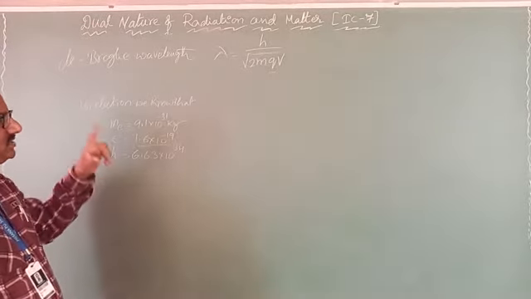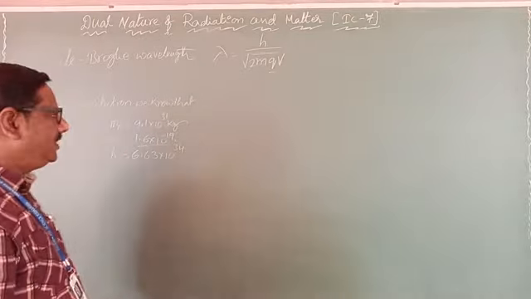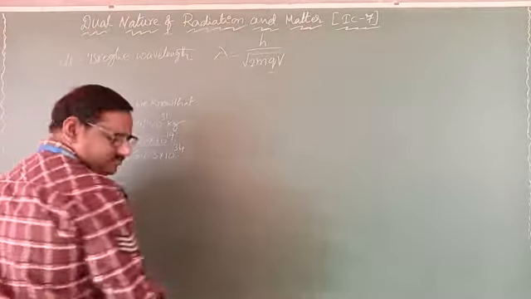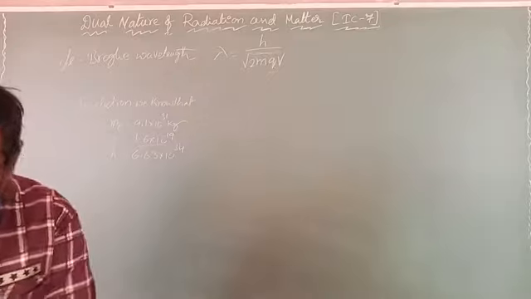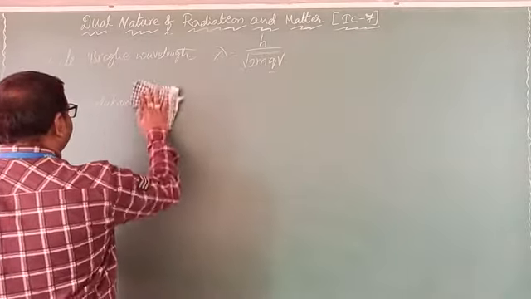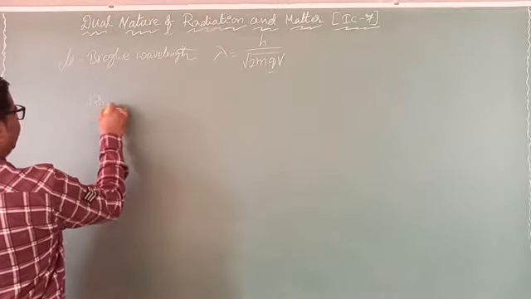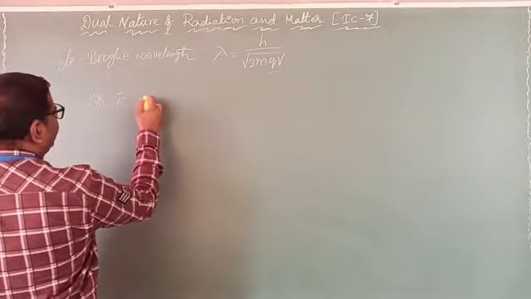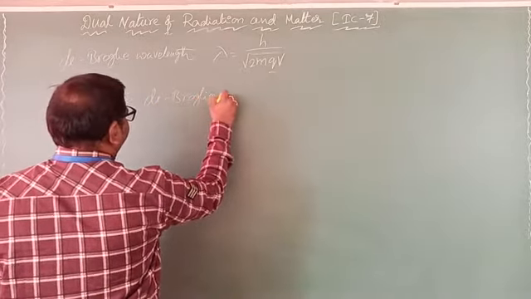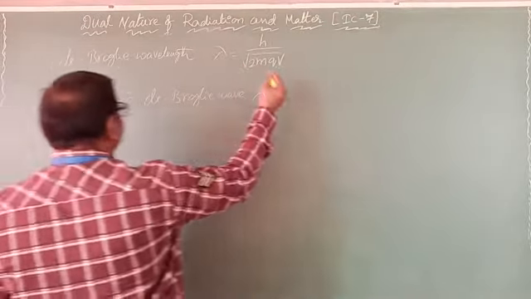Similarly, Planck's constant h is equal to 6.63 × 10^-34. If you substitute all these values, then for an electron, the de Broglie wavelength lambda equals, if you substitute all the values, you can get